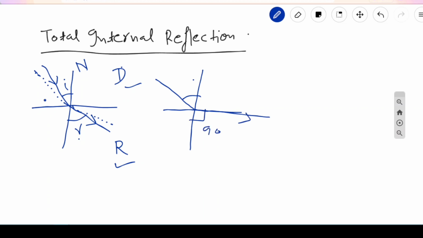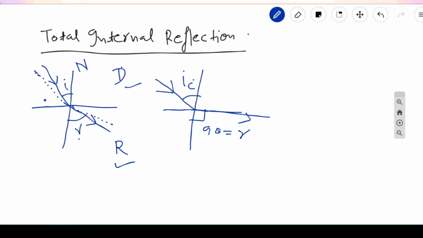This is the refracted ray and this is r. Then this angle of incidence is known as the critical angle, denoted by ic. So the critical angle is that angle of incidence at which the angle of refraction becomes 90 degrees.